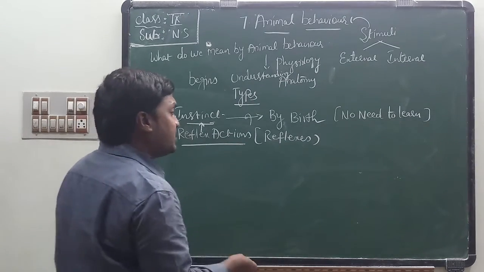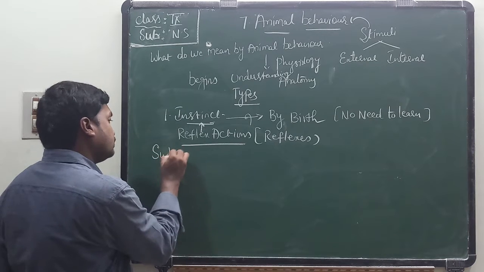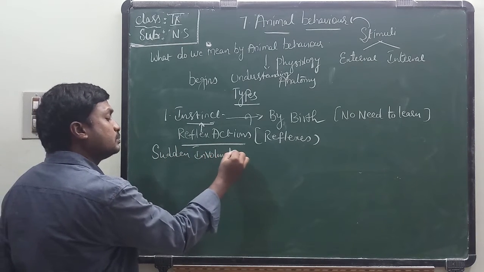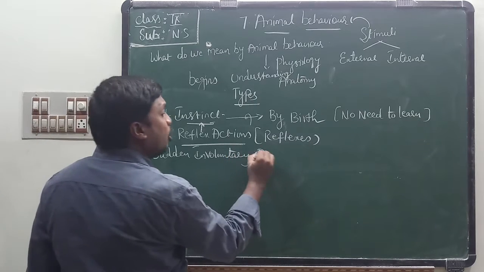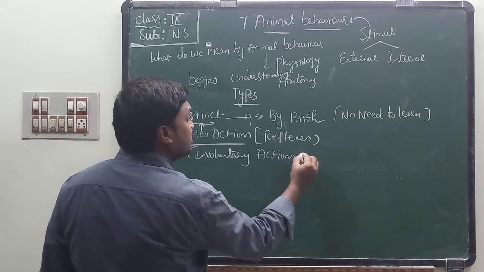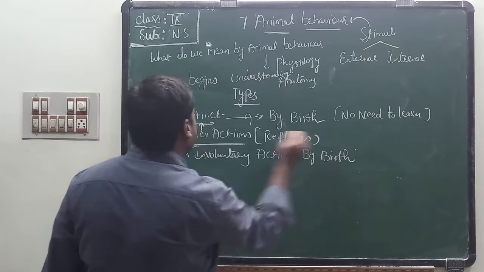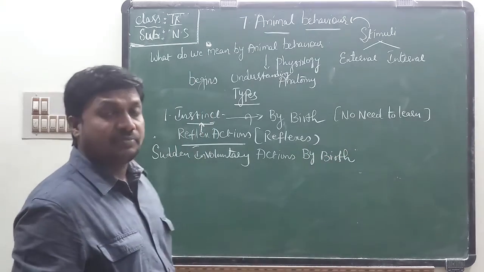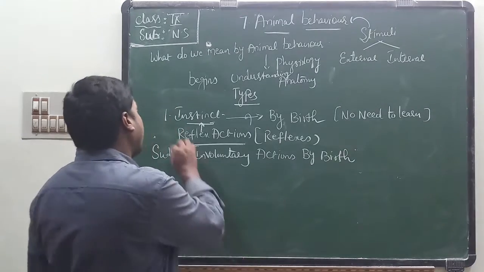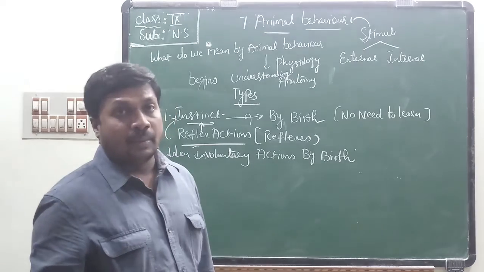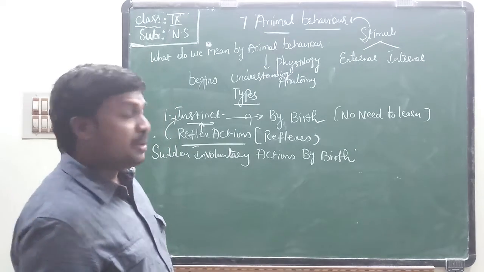Reflex actions means sudden, involuntary actions which come by birth. Reflex actions are also a type of instinct behavior. The behavior which comes by birth is known as instinct behavior.